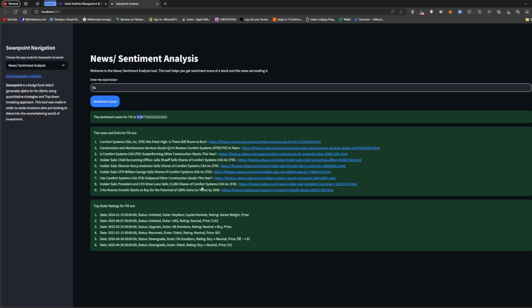So sometimes if I want to do quick research on my stock, I can just type my ticker right here and get links to articles about my stocks. And also sometimes see what analysts say. As you guys see right here, FIX is not that much covered by analysts. So you see what is being said about FIX. Overall, I know the news is positive because I see it right here.